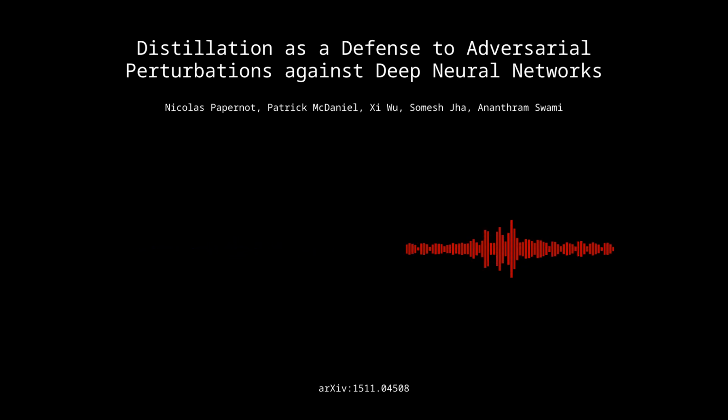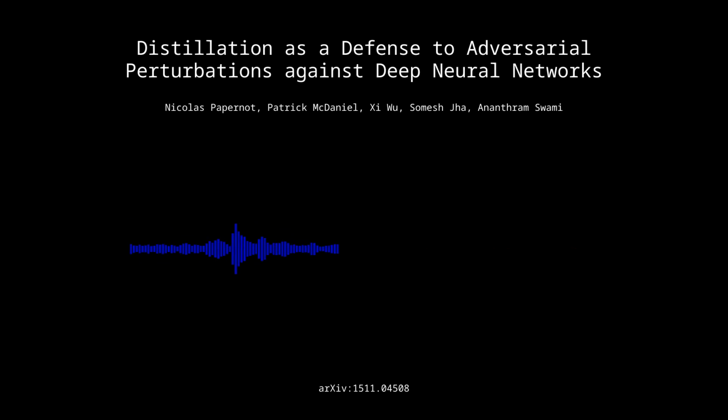Exactly. Another point is that their evaluation focused on a particular kind of adversarial attack, using one specific way to measure those perturbations. Future research needs to investigate how well defensive distillation holds up against other types of attacks, using different measurement methods. That makes sense. The world of adversarial attacks is constantly evolving, so we need to ensure this defense is robust against a wide range of threats.